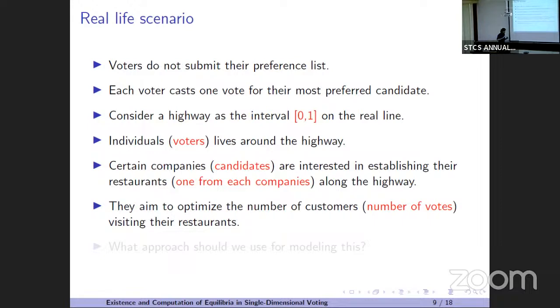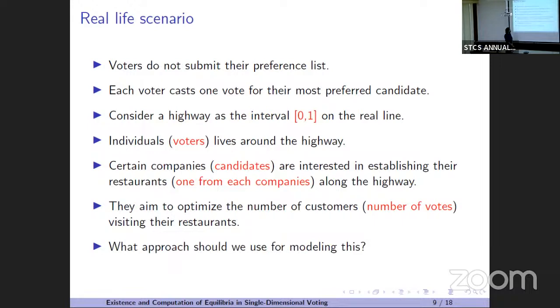If you go to Powai or Navi Mumbai or Vashi, the restaurants are good and not that expensive. But often we just go to the restaurant in Colaba, not to Powai, because they are closer. So the customers will go to their closest restaurants. So now the utility of every candidate, or restaurant, is the number of customers.